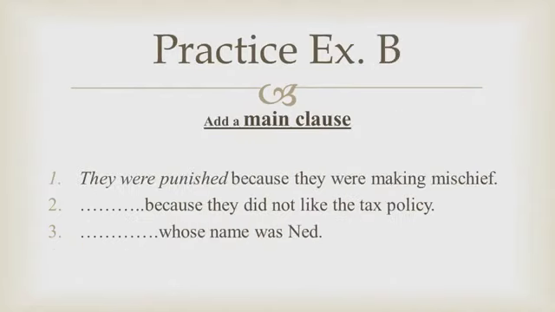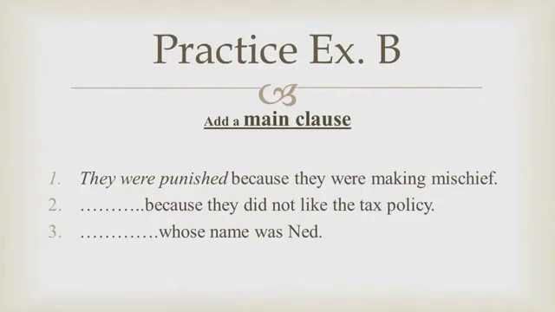Let's move to practice exercise B. It says add a main clause. Again the same thing. You will have to add a clause, but this time the clause would be a main clause, not the second clause. You are given second clauses here. Because they were making mischief. Because they did not like the tax policy. Whose name was Ned. I have solved sentence number 1 for you.